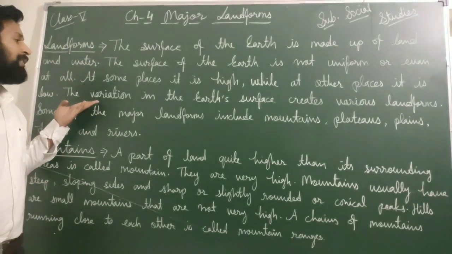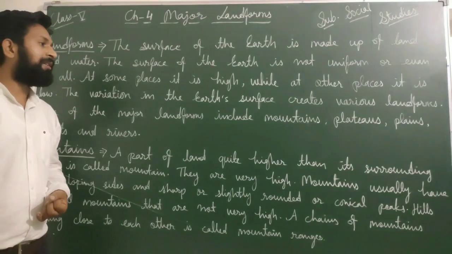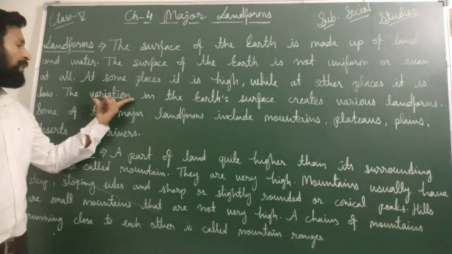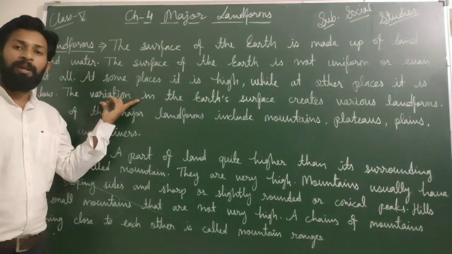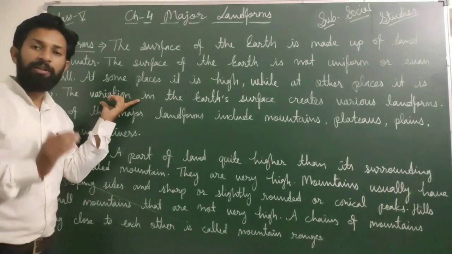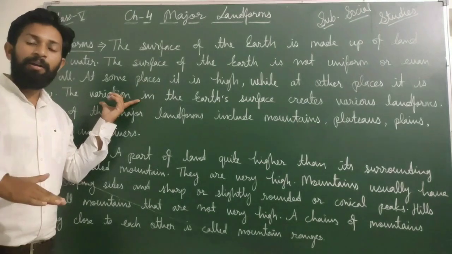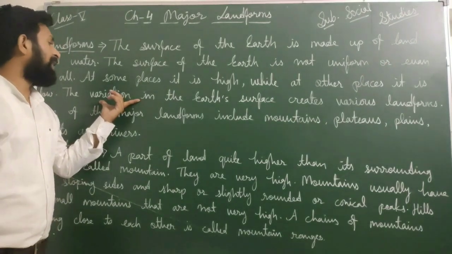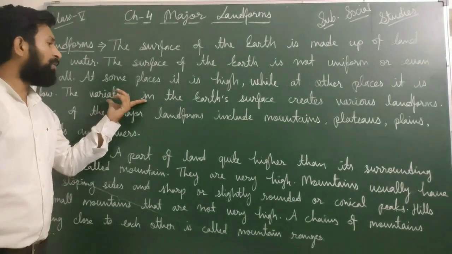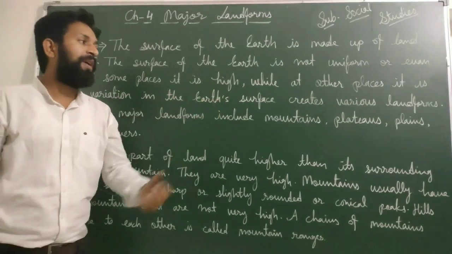The variation in the earth's surface creates various landforms. Because of the variation, many types of changes happen on the earth's land, like slightly highland, slightly lowland, grounds, grasslands and rivers. Because of that, the earth's surface creates various landforms.